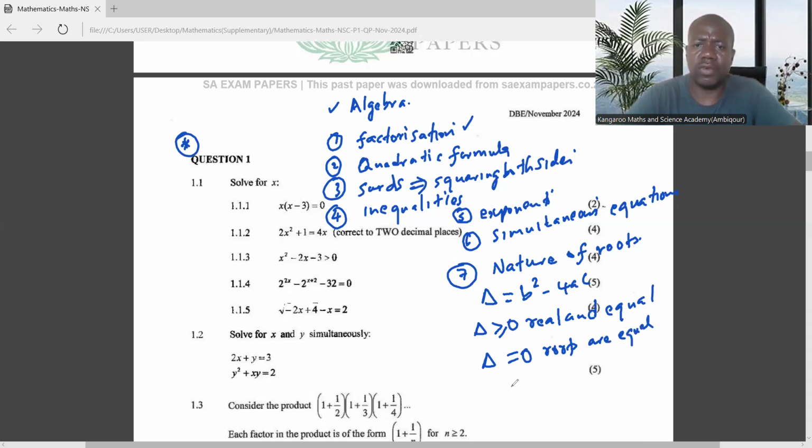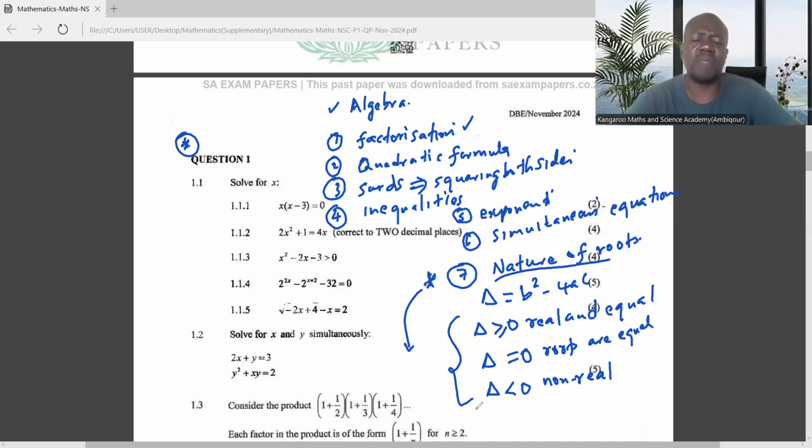And when the discriminant is less than 0, it means the roots are non-real. So you have non-real roots. So these things are very important, particularly. Spend some time understanding this, because some of these things you will see in other chapters. For example, in calculus or in functions and graphs, you might use the nature of roots.